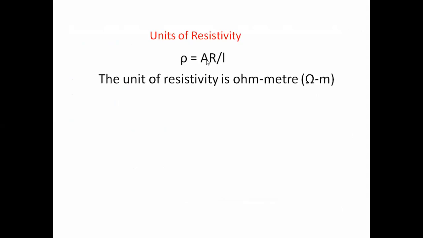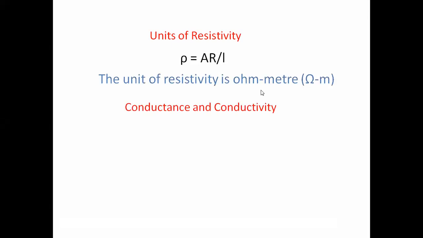R is in ohms, and in the denominator we have the length in meters. So meter square in the numerator and meter in the denominator cancel to give one meter. The units of resistivity are ohm meter.